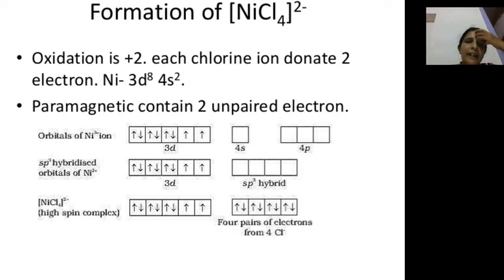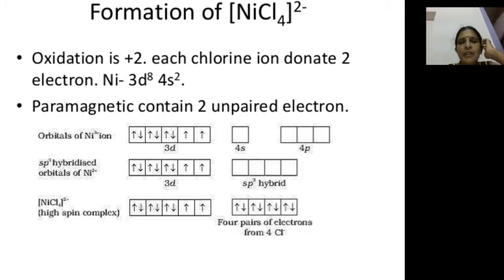So there is a formation of 4 sp3 hybrid orbitals from one 4s and three 4p orbitals. In these hybrid orbitals, the 4 pairs of electrons will occupy their positions. Since there are 2 unpaired electrons, the complex is paramagnetic. Since the outermost orbitals are used, it is called an outer orbital complex.